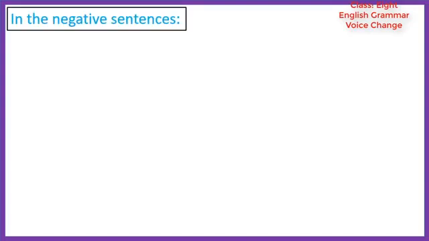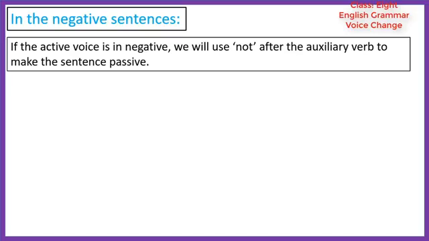Dear students, now I will show you what to do if you get a negative sentence in active voice. If the active voice is negative, we will use not after the auxiliary verb to make the sentence passive. See the example. He does not help me.